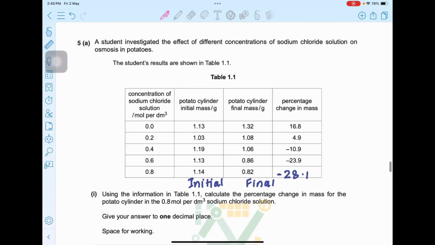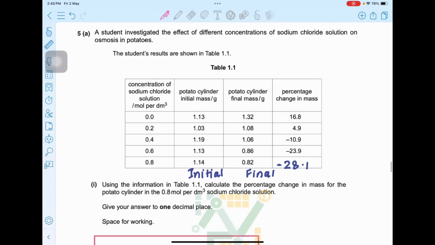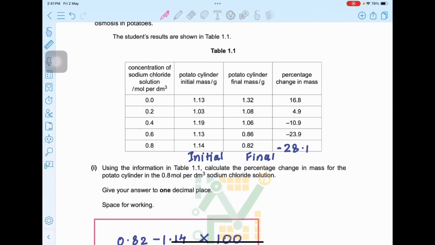Question number 5. A student investigated the effect of different concentrations of NaCl on osmosis in potatoes. The student's results are shown in table 1.1. Using the information in table 1.1, calculate the percentage change in the mass of potato cylinder in 0.8 mole per dm cube sodium chloride solution. Give your answer to 1 decimal place.